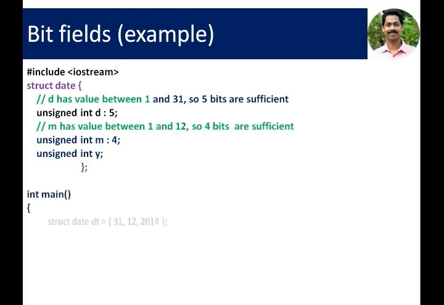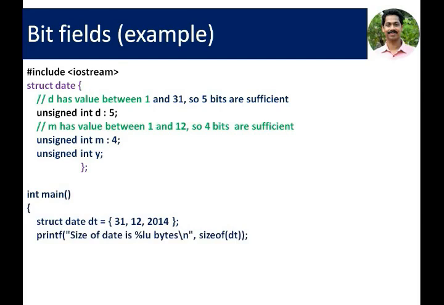So this is the main program. It is a structure variable declaration DT. We are just printing a message to find the size of DT. The size of DT will be printed on the screen. The date is also printed on the screen as 31/12/2014 because we assigned these values into the DT variable during the declaration. Return 0.